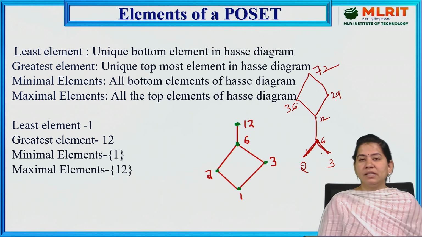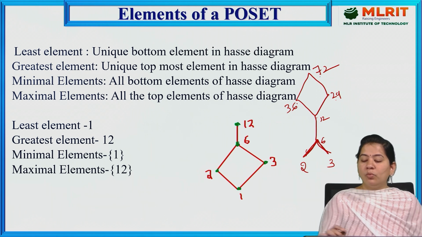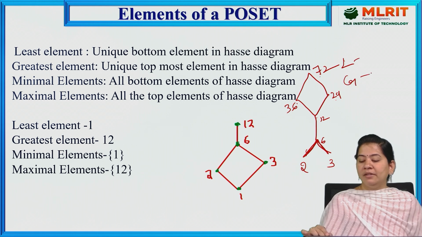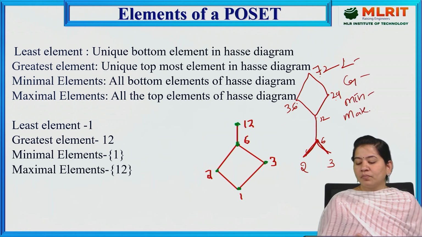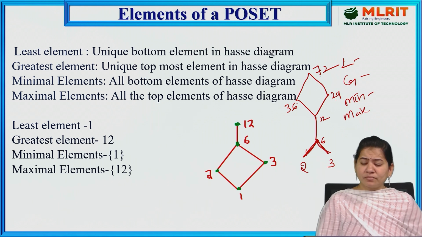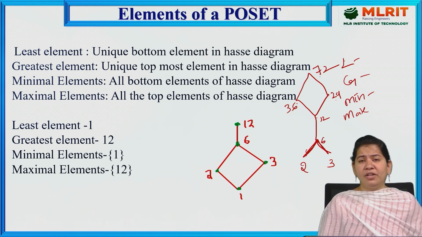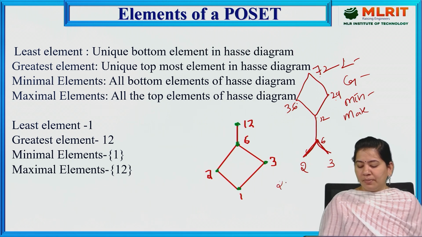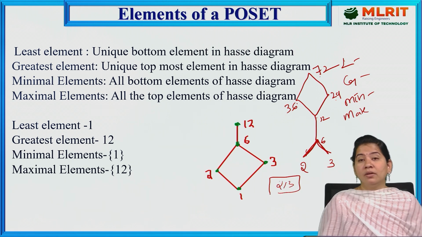Now for this Hasse diagram, we need to find out the least element, greatest element, minimal elements and maximal elements. Least means, as per the definition, the unique bottom element. If we observe here, the bottom elements are 2 and 3, which means we have more than one.